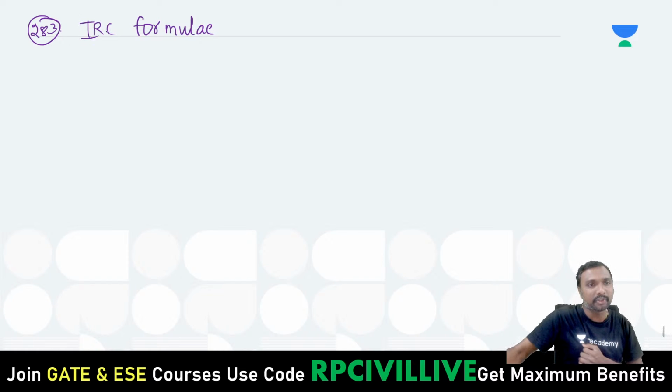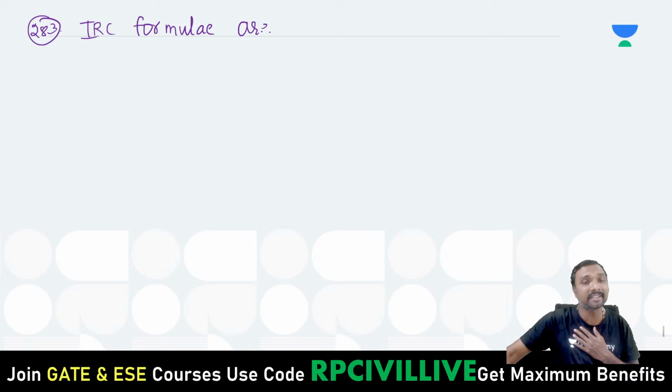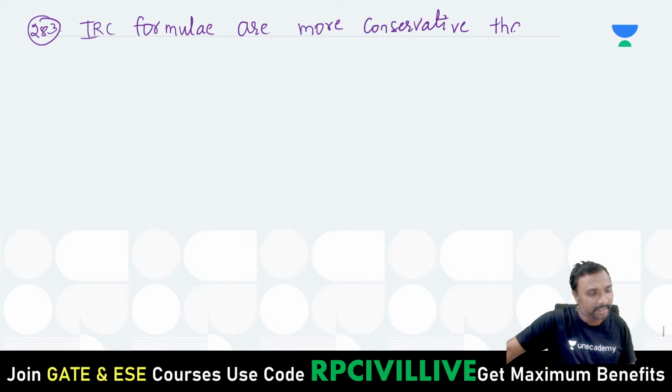Based on observation, Westergaard's formulas are not giving correct results matching the practical experimental results. That is why they have modified these values. The IRC formula is more conservative than Westergaard's. Conservative means the safer side, giving higher stresses.